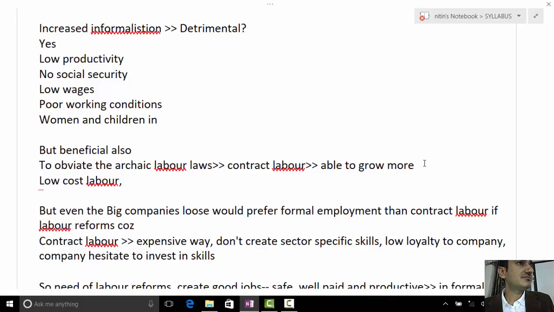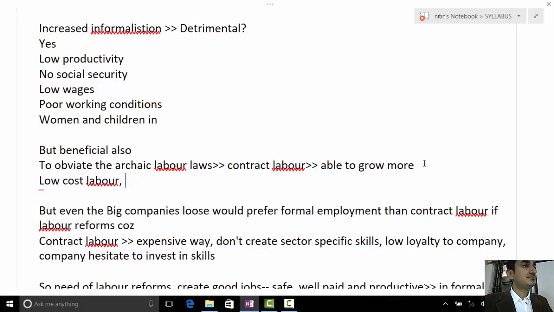Some negatives first. A country's growth is measured in terms of GDP, and GDP can be measured properly only if it is a formal economy. Since it is going informal, it is difficult to calculate the GDP. Companies or big money owners look at the GDP of a country, then come to the country for investment, so this will have some negative effect.